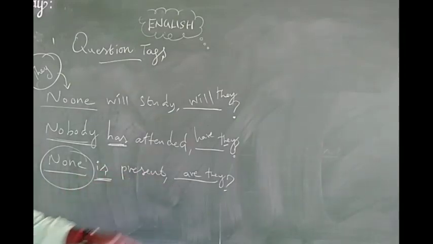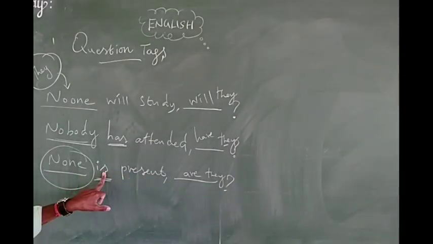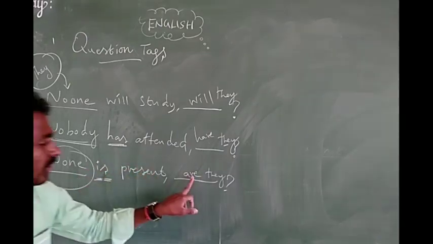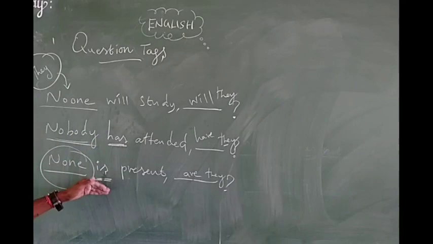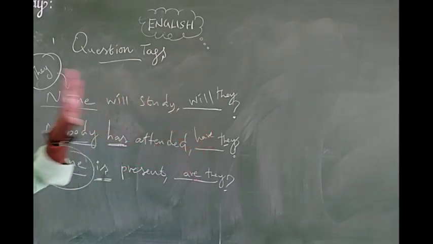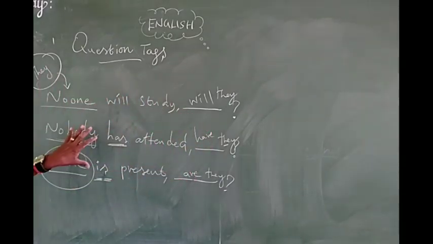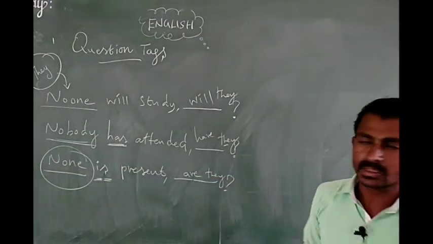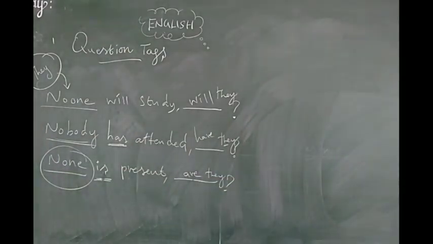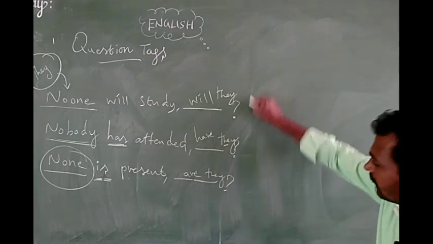"Was" means "were", but this is a present form, so you have to write the plural verb "are". Okay. This is the difference between the positive sense, somebody, someone, and no one, nobody, none. These three words are already in negative manner. You have to identify it, then answer in a clear manner.